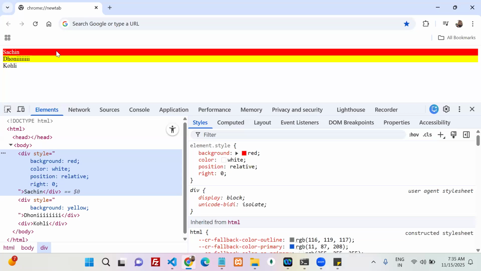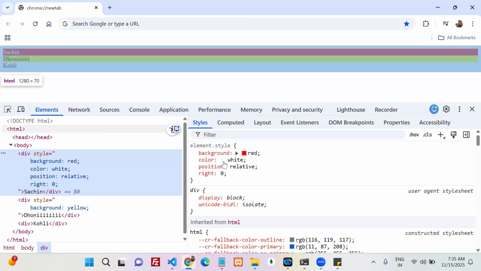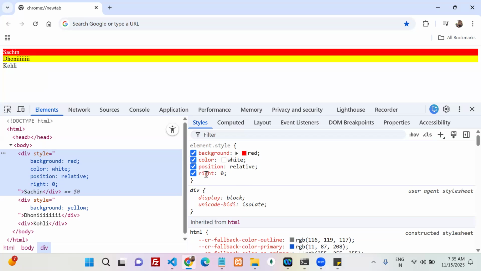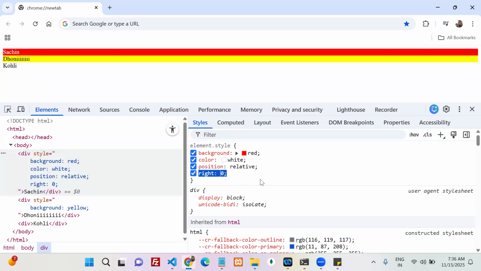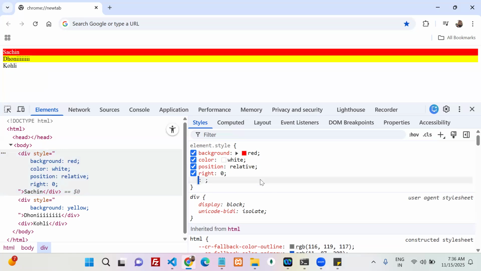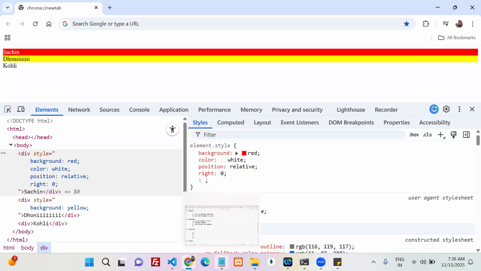Come on, occupy or not occupy? It is occupied, though it should occupy, right? Occupied the space, yes. Can we apply top, right, left, bottom? Highlighted means simply you can understand that it is applicable. Yes, applicable. Okay, so three points are easy.